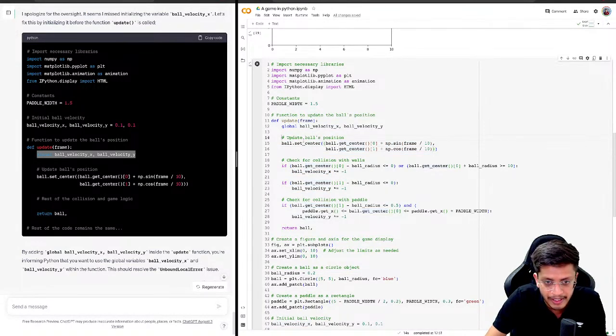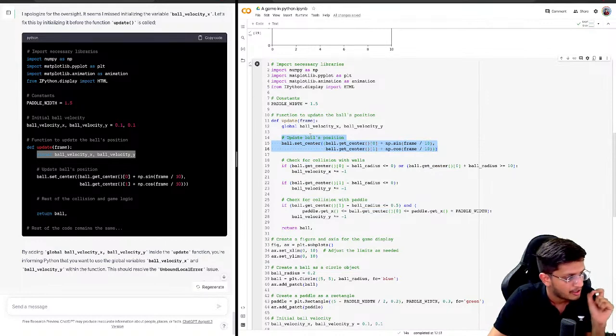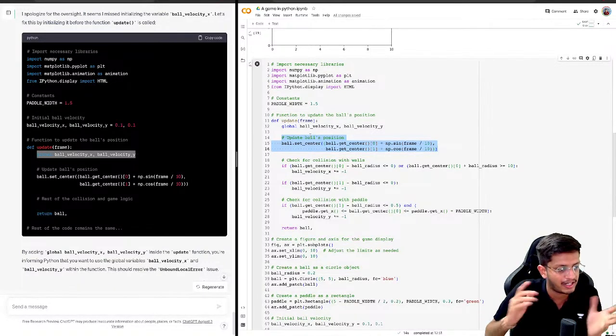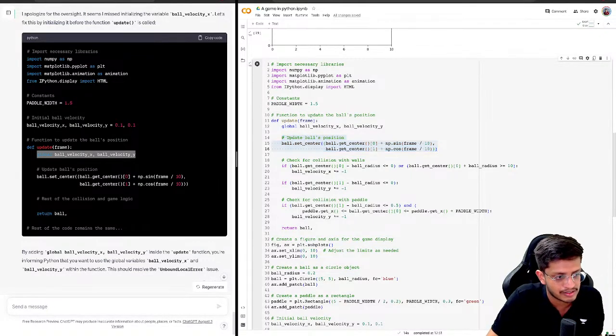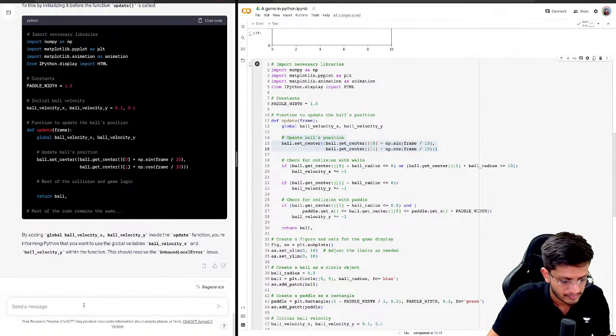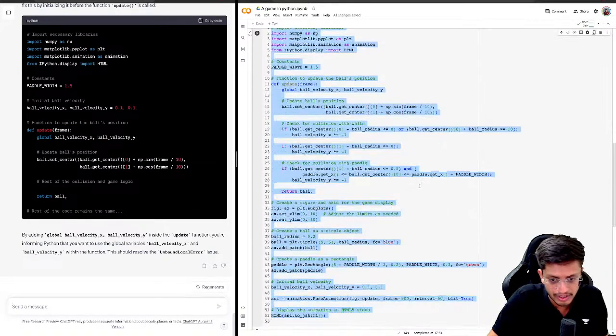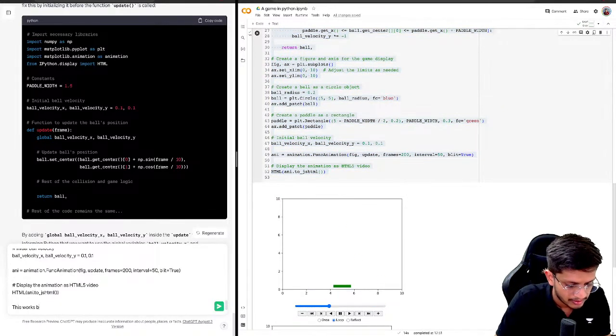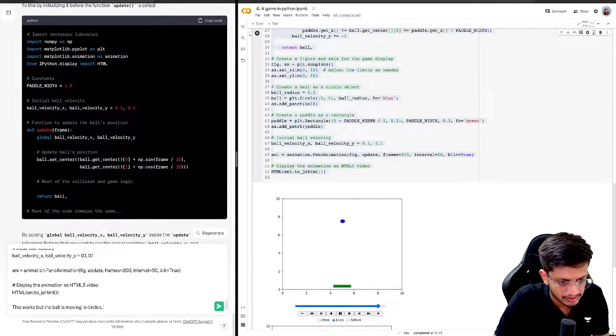Ideally, this function call for updating the ball's center should be corrected, and the update of the ball's center should happen on the basis of the velocity of the ball in x and y direction. That's the only mistake in this code. So we will just let GPT know that this piece of code works, but the ball is moving in circles. We can move forward.